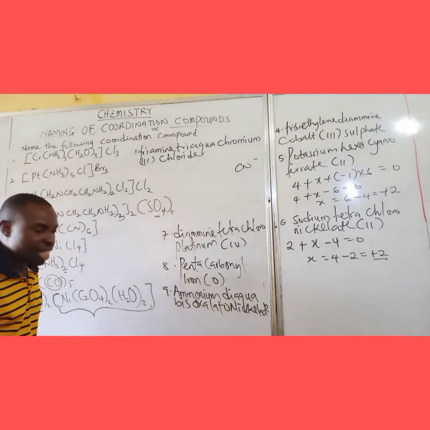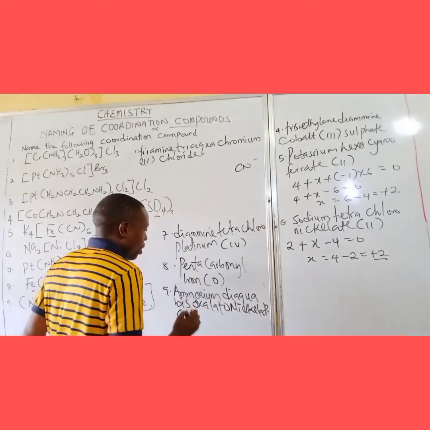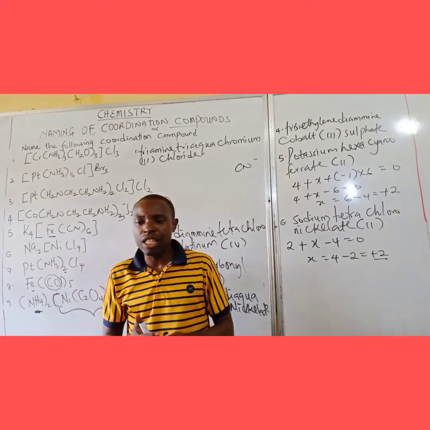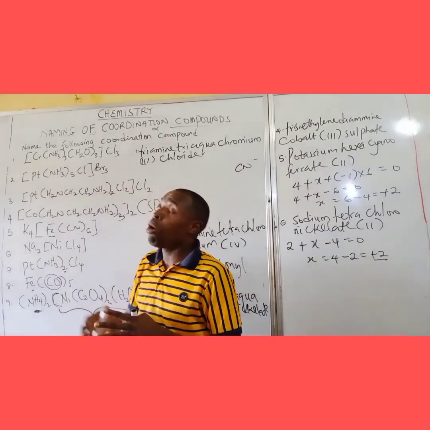Nickelate 2. The oxalate ligand here is a neutral molecule, and this 2 is coming from nickel. So nickelate 2. With this, we come to the end of our video for coordination compounds.